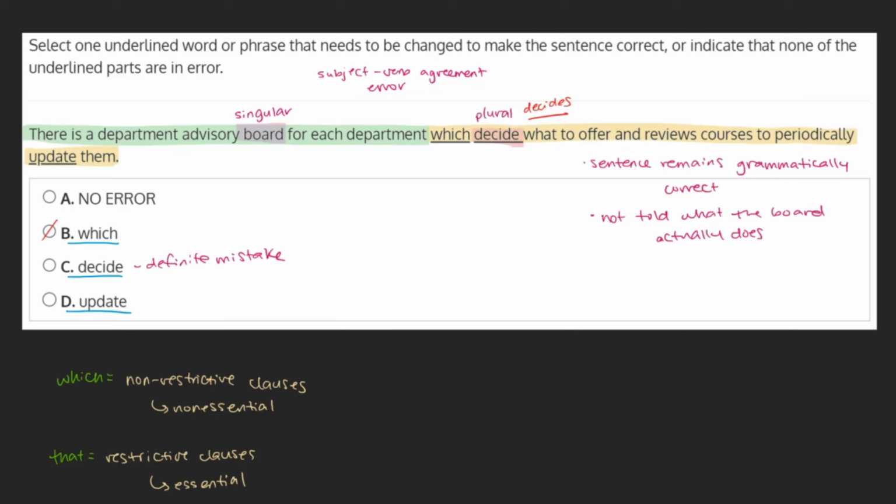D. Update. The verb update is correct here. It follows the phrase to periodically, and the infinitive to update is properly used. As there are no mistakes here, we can mark this choice off and go ahead and mark choice C as our final answer.